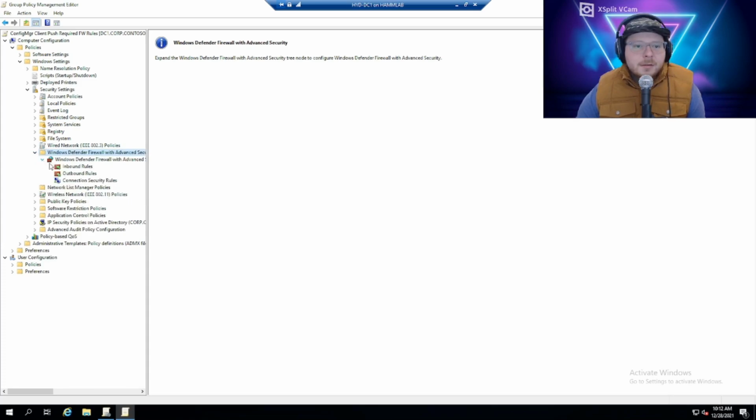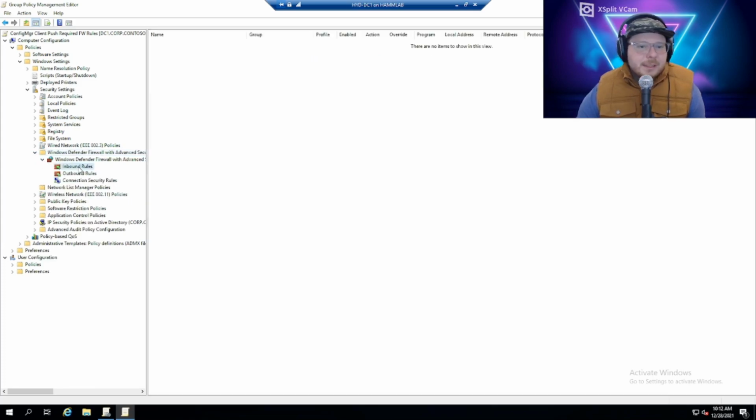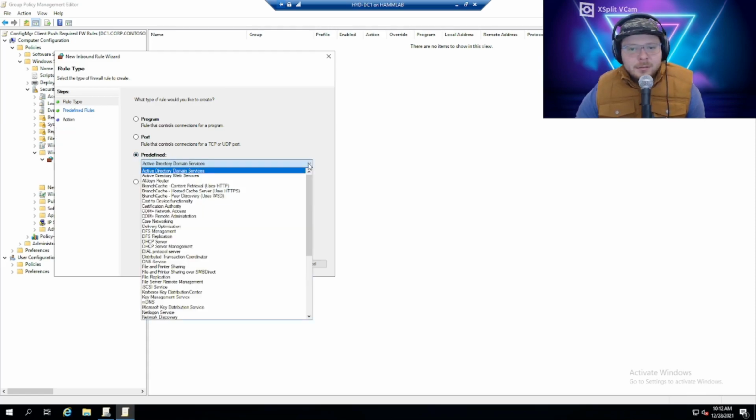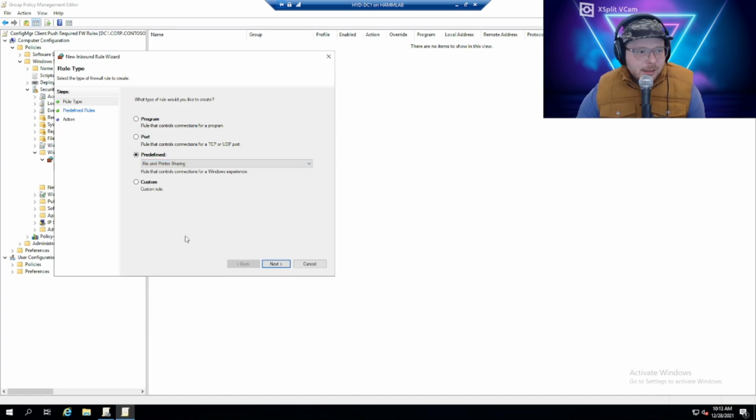There's the drop down, and we're going to first create an inbound rule, so inbound traffic. Right click, new rule. We're going to select a predefined rule, which is really easy because everything's already kind of set for you, and it's just going to be called file and printer sharing. Click next.